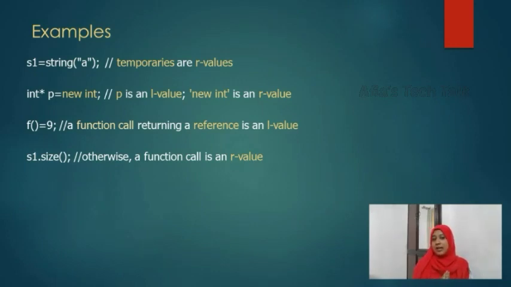Function equal to 9. A function call returning a reference is an L value. When we are calling a function and it returns a reference value, it is considered to be an L value. And S1 dot size. Size is a function, S1 dot size of it is written. Otherwise, that function call will be an R value. Here the function call is returning a value 9, right? So it has a reference value. So the function will be considered as an L value, and with no return value or reference value, the function call is considered to be an R value.